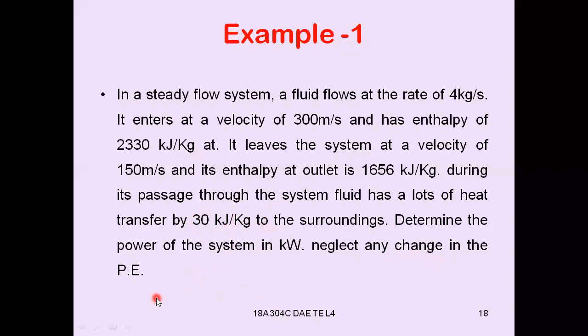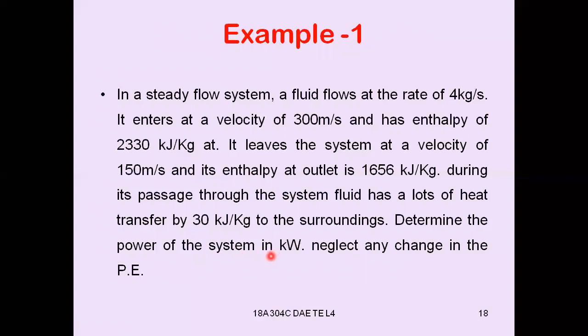Here in this case, mass is given, velocity at inlet is given, enthalpy at the inlet is given, velocity at the outlet is given, and enthalpy at the outlet is also given. And heat leaving the system is also given, and we have to determine the power of the system in kilowatts.